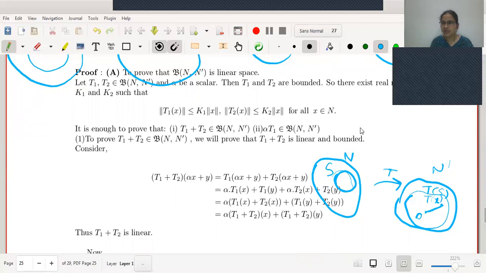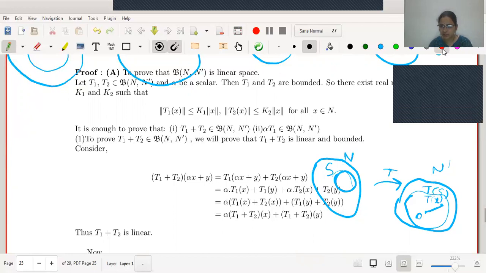Therefore, if I take a different value of X, say X1, from the set, somewhere here will be a location T of X1. Then what is norm of T of X1? This is norm of T of X1. Likewise, we will join all the points of T of S with origin and find out the length. Let the first be norm of T of X1, second, let it be norm of T of X2, and so on.